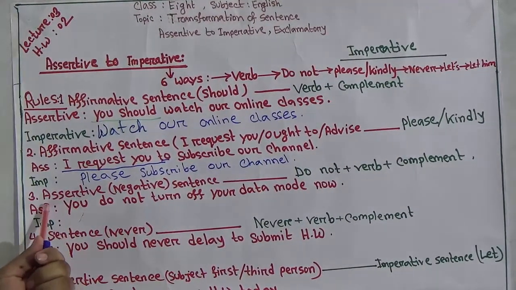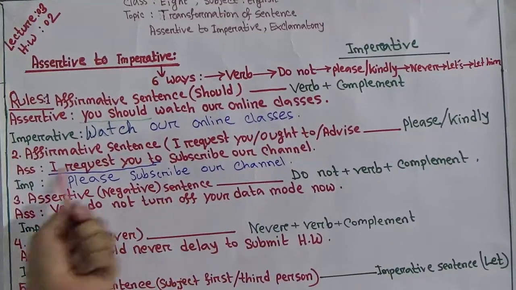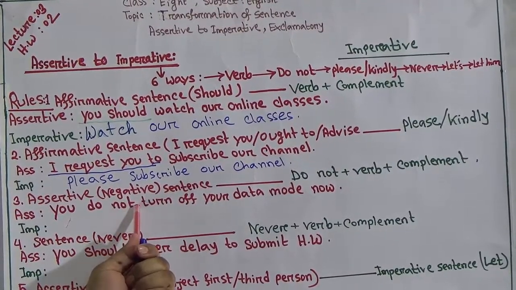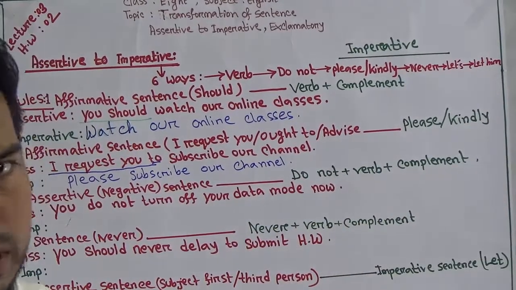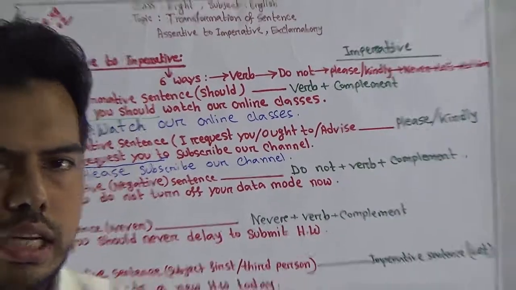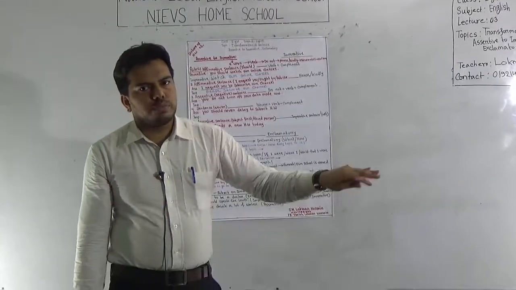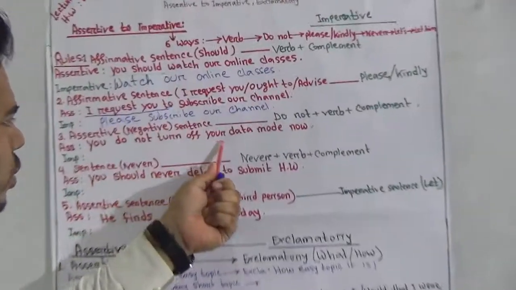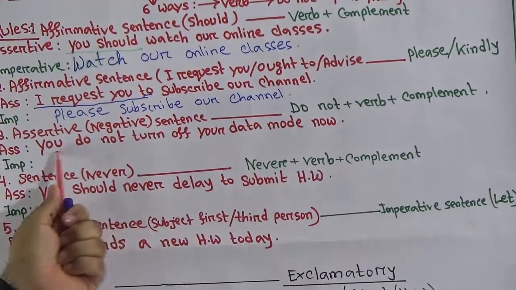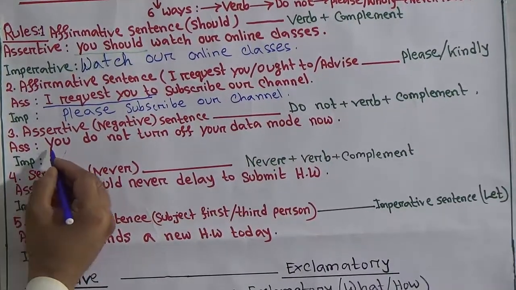Okay, next one, assertive sentence used in negative mode. If your assertive sentence is in negative mode, then just use do not first, then the verb, then the rest of the part. First of all, if I say you do not turn off your mobile data now, you do not turn off your data mode now. So just omit this one.